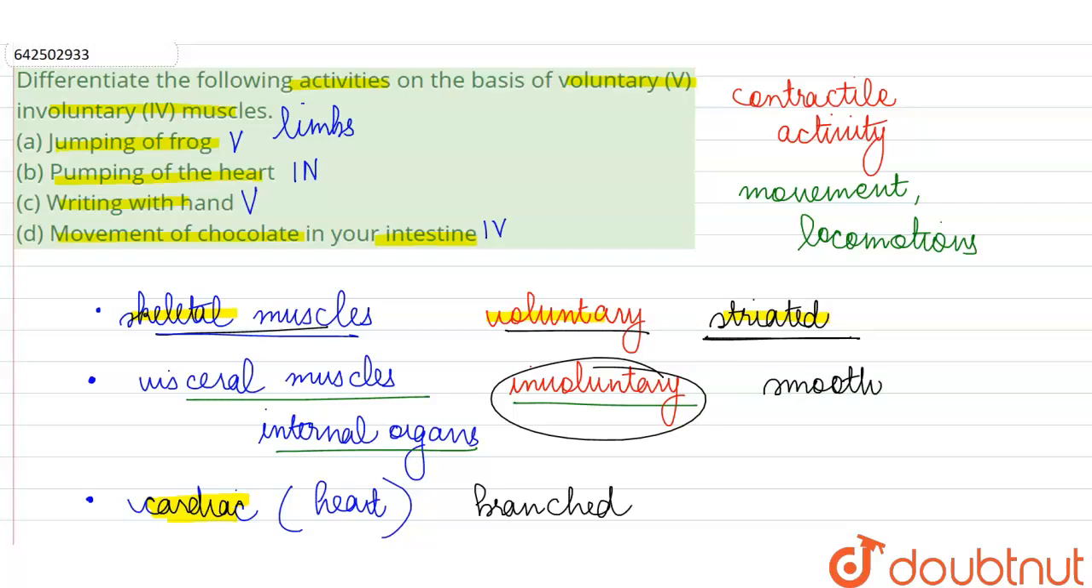Again, we are going to write involuntary over here. So out of these, jumping of frog and writing in case of man, they are voluntary activities under the control of skeletal muscles, whereas pumping of the heart, our heartbeat, and movement of chocolate, or for that matter any kind of food along our gut, is under the control of involuntary muscles.